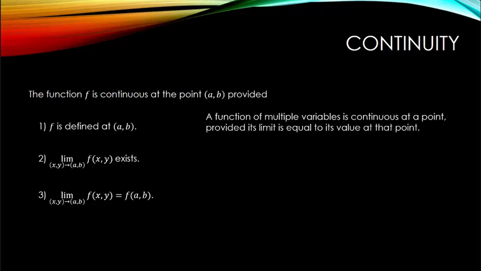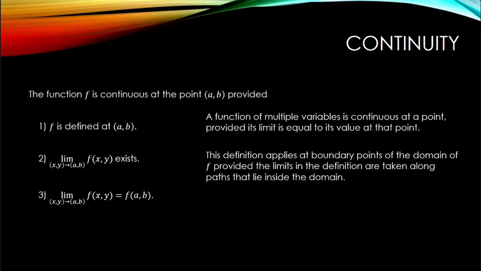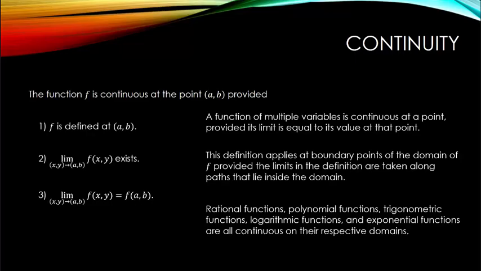direct substitution. A function of multiple variables will be continuous at a point as long as its limit is equal to its value at that point. This definition for continuity applies at boundary points of the domain of a function, provided the limits in the definition are taken along paths that lie inside the domain for that function. Rational functions, polynomial functions, trig functions, log functions, and exponential functions are all continuous on their respective domains.